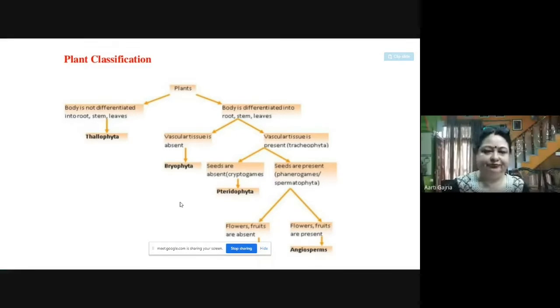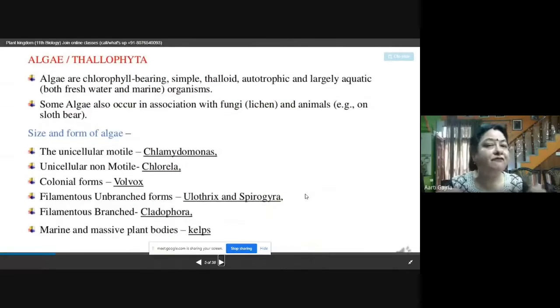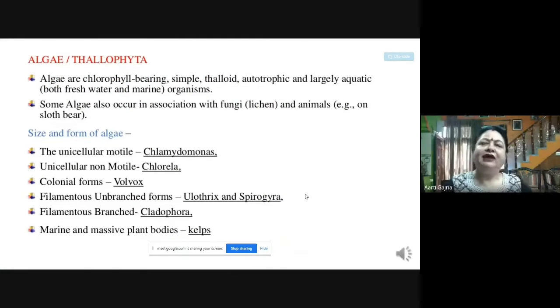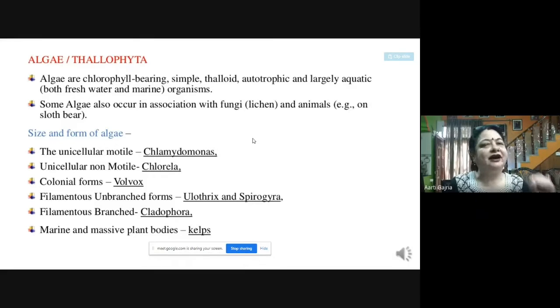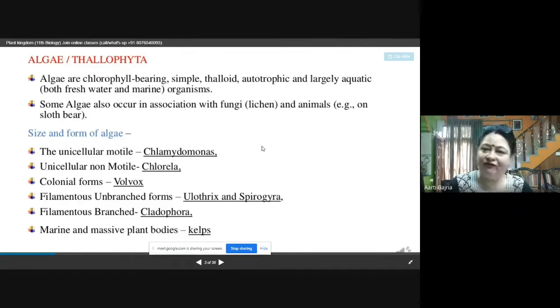plant kingdom. First, concentrate on the first class, that is Thallophyta. Thallo means thallus. Thallus means unorganized mass of cells. You cannot distinguish where is root, where is stem, where is leaf. The plant body is not differentiated into these organs. Only what we can see is the thallus, which is an unorganized mass of cells. And this Thallophyta is also called algae because all algae are present in this class of plant kingdom.